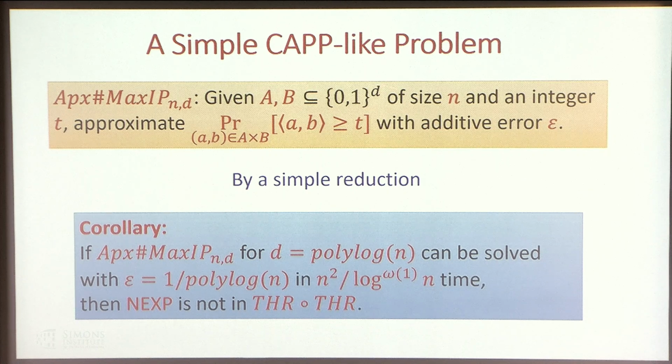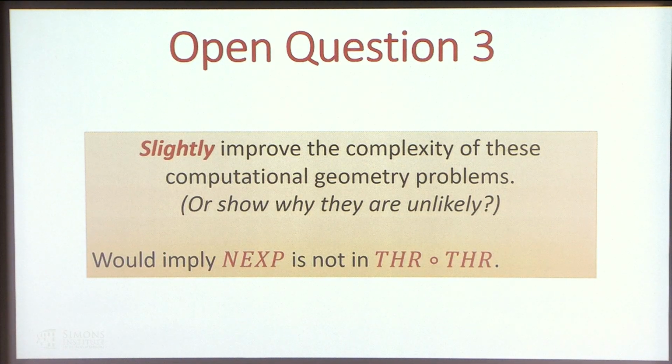This seems to be a simple looking question, and I have been thinking about whether we can show some better generalization algorithm for this, and that will lead to the lower bound we want. So the final open question is, can we slightly improve the complexity of these problems or show why they are so unlikely? And if we succeed in this, this would show NEXP is not in threshold of threshold.